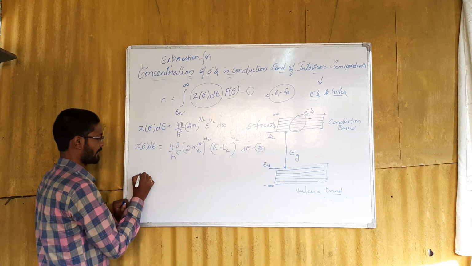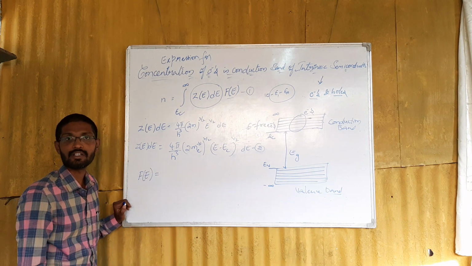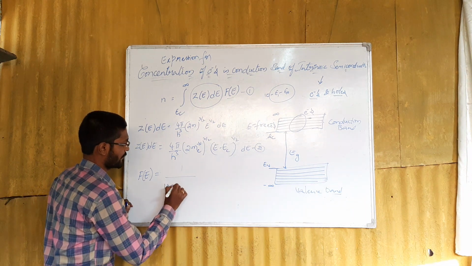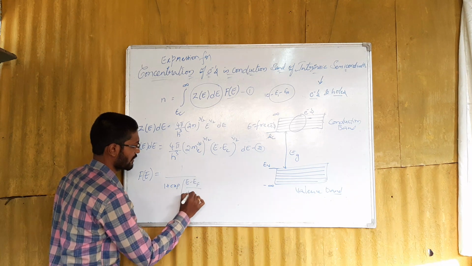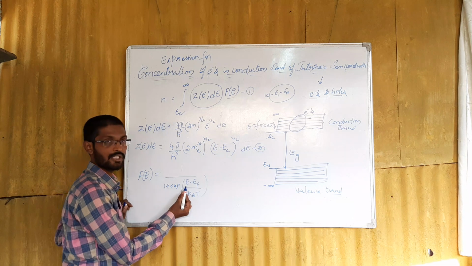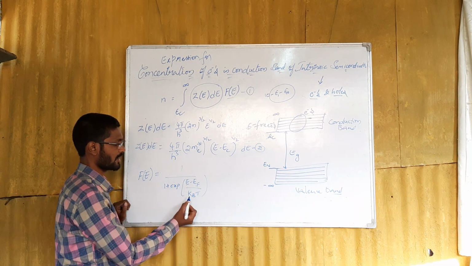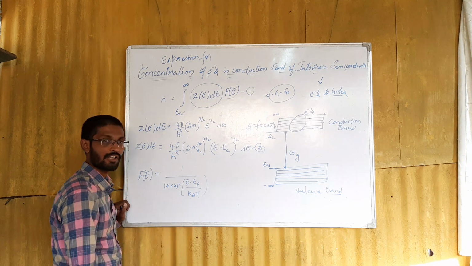And f of E is the Fermi-Dirac distribution function, which can be given as 1 by 1 plus exponential of E minus EF by kBT. Here E is the energy of the level, EF is the Fermi energy, kB is the Boltzmann constant, and T is the absolute temperature.